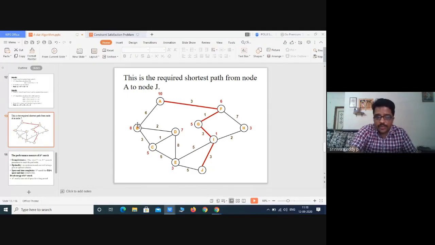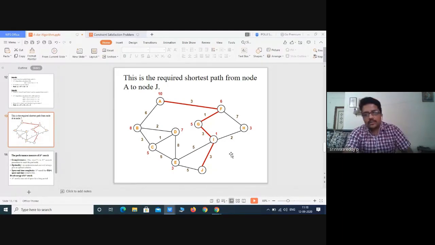G of n is as we discussed. Suppose from A to B, this is G of n, and H of n will be reaching the final node. Suppose I want to reach from A to F to I. What is the G of n? 3 plus 7 plus 2 is your G of n, and H of n will be 1. I am speaking of the path from A to F to G to I.